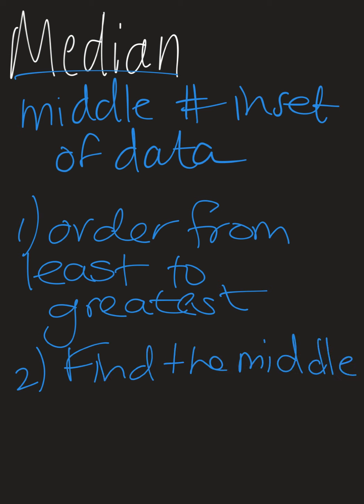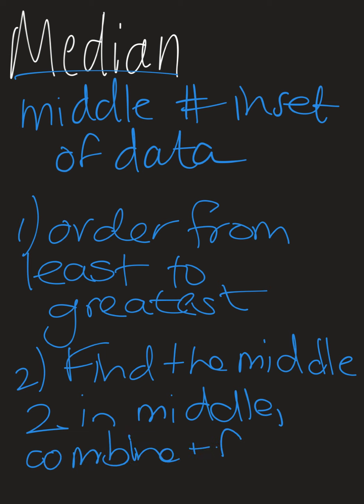But if there are 2 in the middle, combine them and find the average. In other words, the mean of both of those terms.